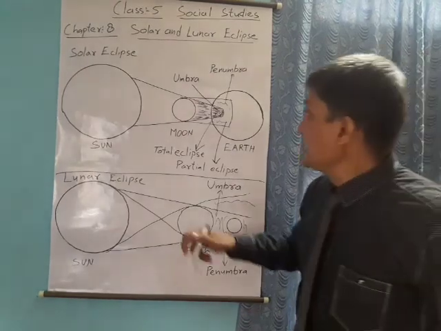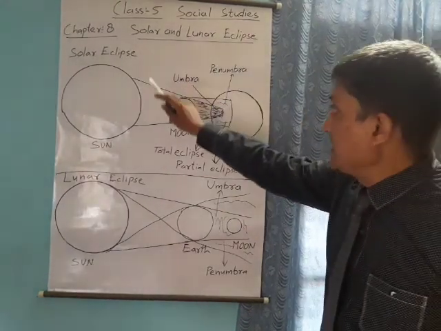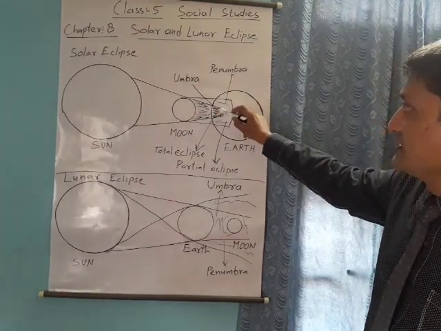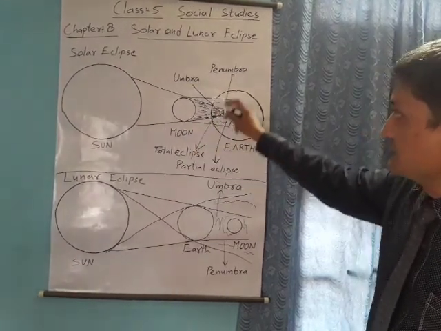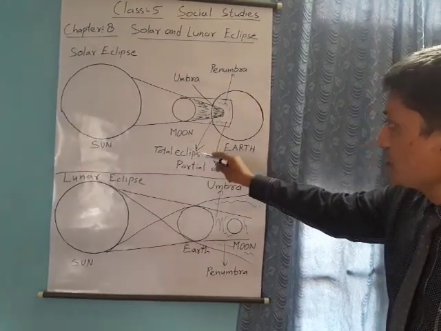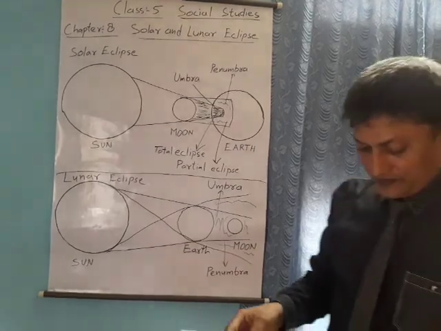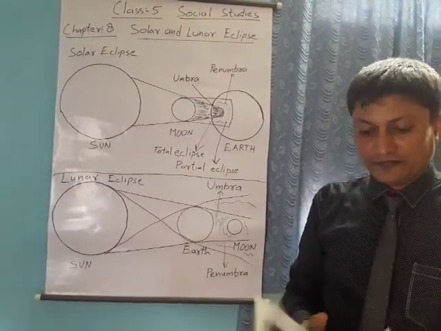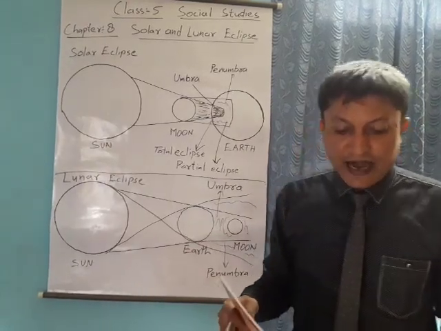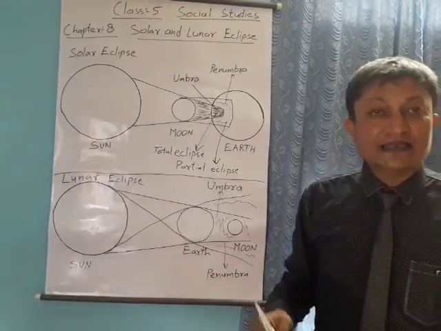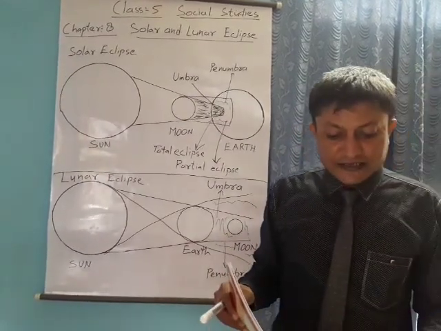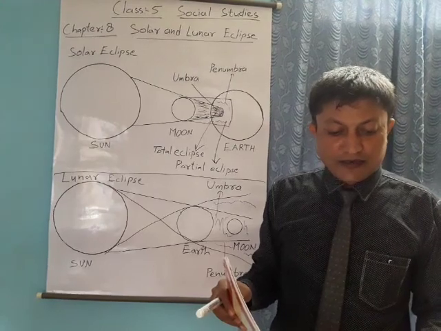People watching the eclipse from this location, the umbra location, will see the total solar eclipse. It does not last more than 7 minutes 30 seconds, and you can see it only if you are at the perfect location. The outer shadow, which gets bigger while reaching the earth, is called penumbra.